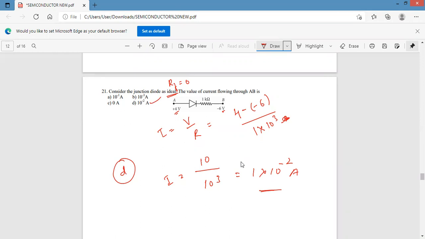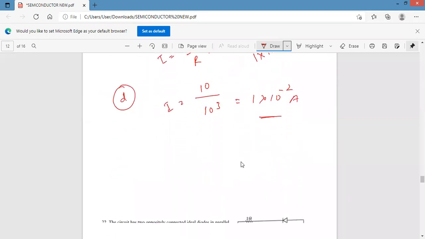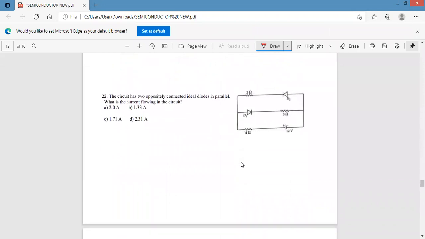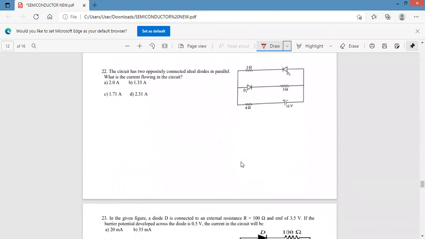Next, 22. The circuit has two oppositely connected ideal diodes in parallel. What is the current flowing in the circuit? Now this is positive potential and this is negative potential. Therefore, positive is connected to the P side of D1 and negative is connected to the N side. Therefore, D1 is forward bias.